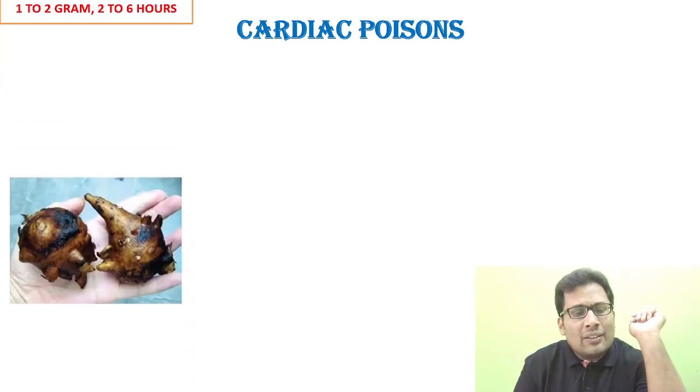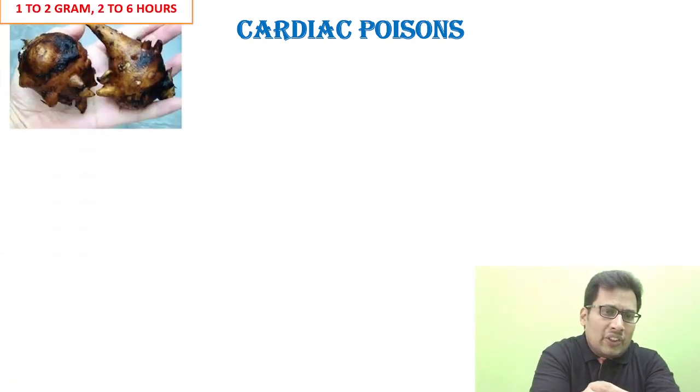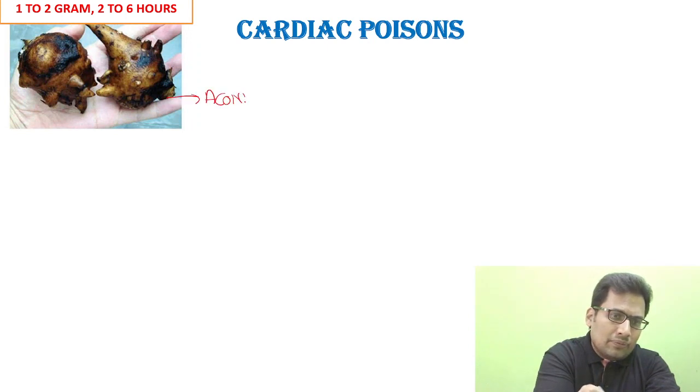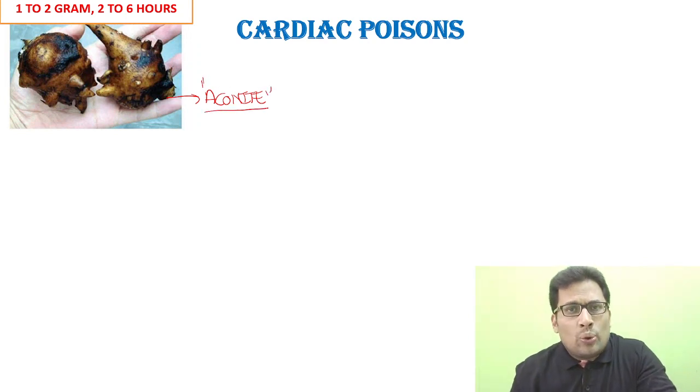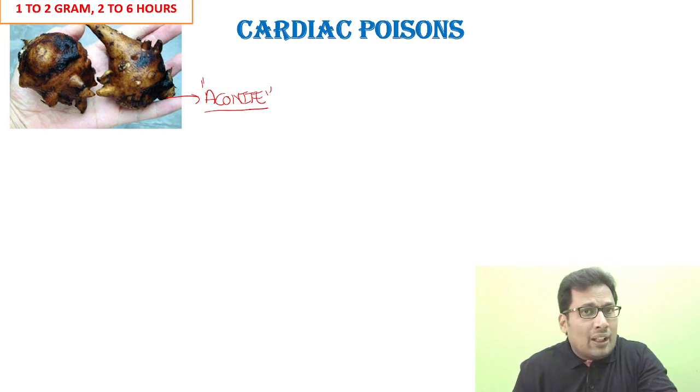So one is aconite. You can see here, this is the aconite. Aconite is a cardiac poison. The root is the most toxic component of the aconite plant. It causes hippus, bradyarrhythmia, cardiac blocks and death. So aconite is a well-known cardiac poison.